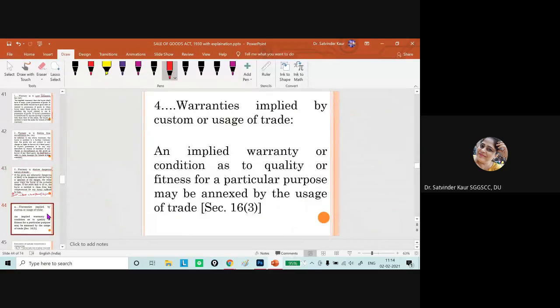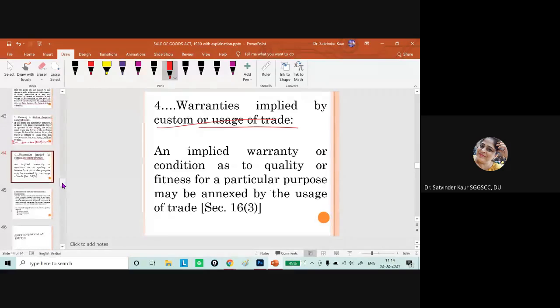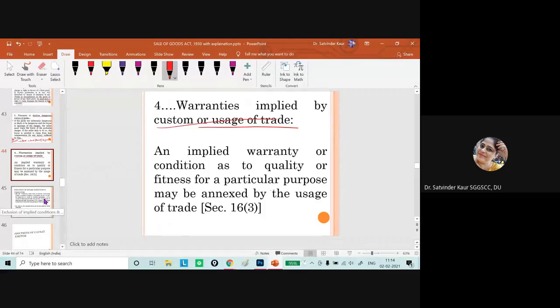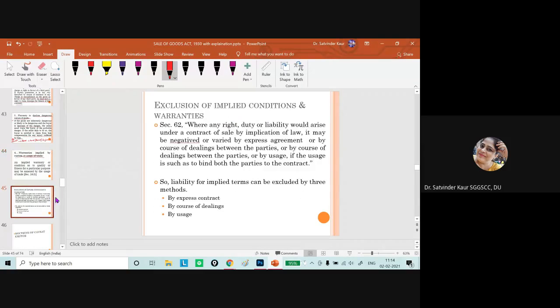Then the last one is warranties implied by the custom or usage of trade. If, as per the usage of trade, any benefit or other thing is attached by the custom of trade, then in that case we can go with that. Then comes the question whether we can exclude the implied conditions or warranties or not.